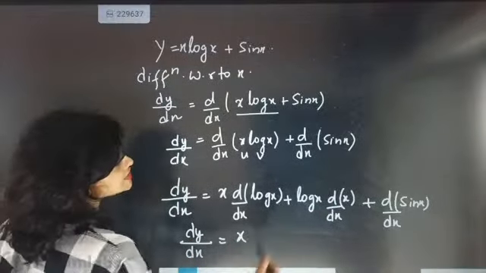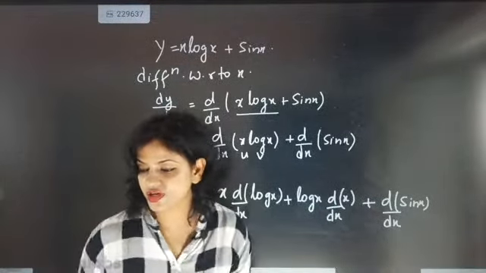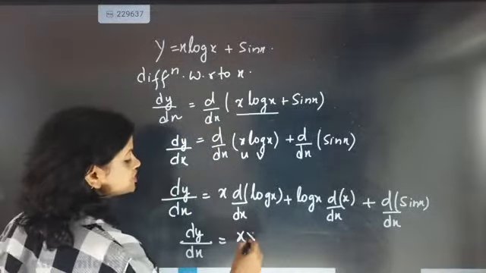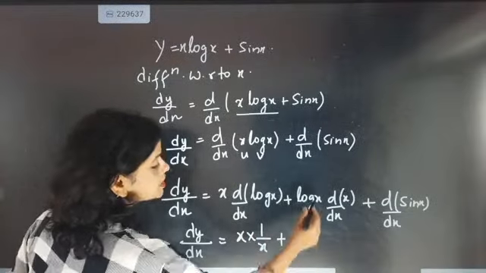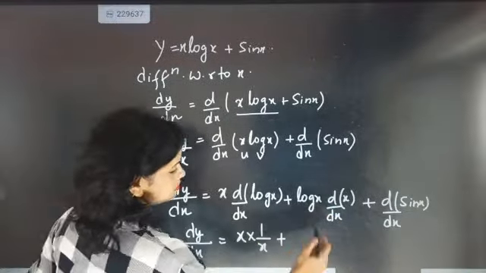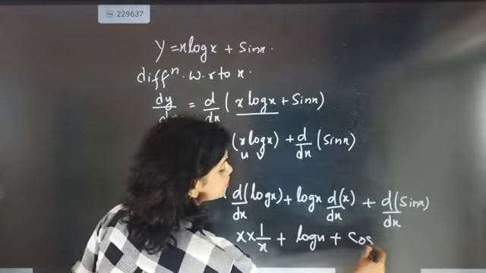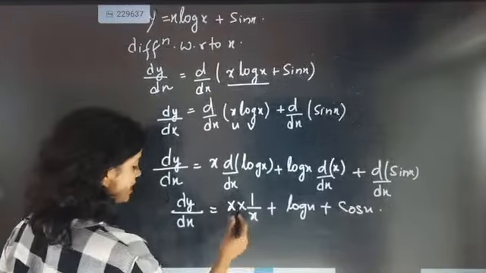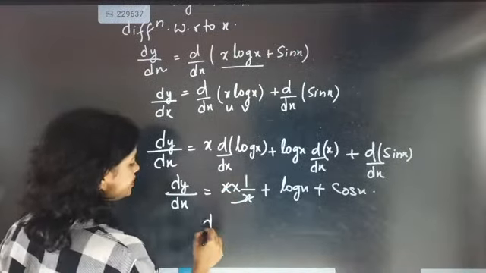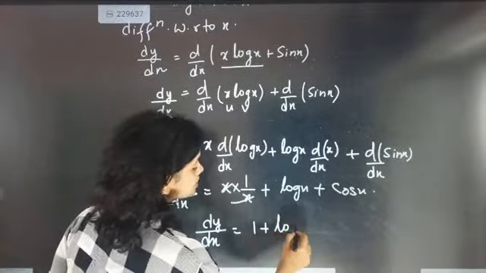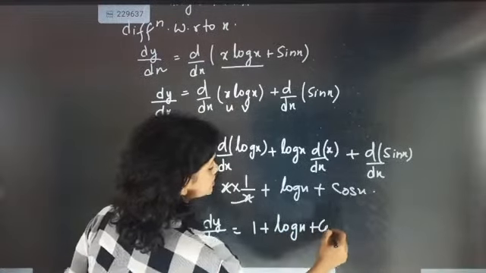Now x log x differentiation. You should know what is the differentiation of which one. So log x differentiation is what? Log x differentiation is 1 by x, plus, now here x differentiation will be 1 and sin x will become cos x. So this part is exactly going to cancel. So dy by dx will be equal to 1 plus log x plus cos x.